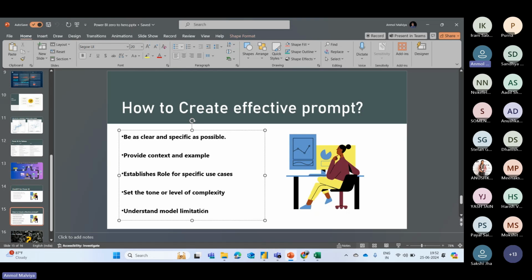There are also some limitations to ChatGPT because it's an AI tool and it sometimes provides false information. So you always have to cross-check the solution when it returns one. So that's all about the Power BI and ChatGPT part.